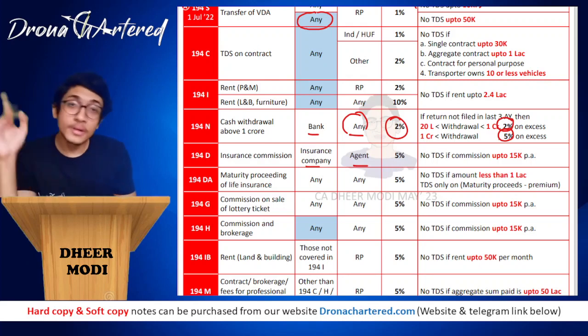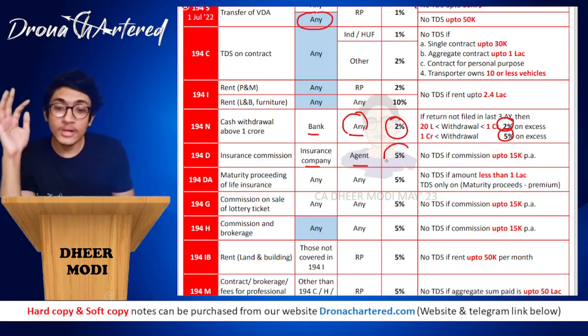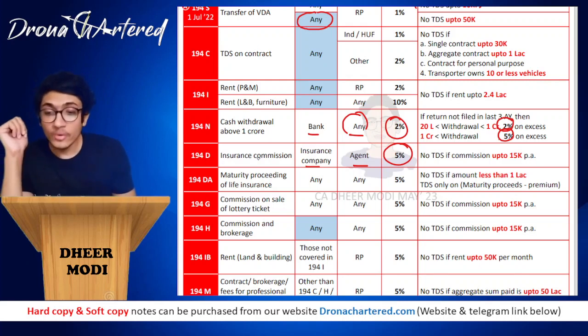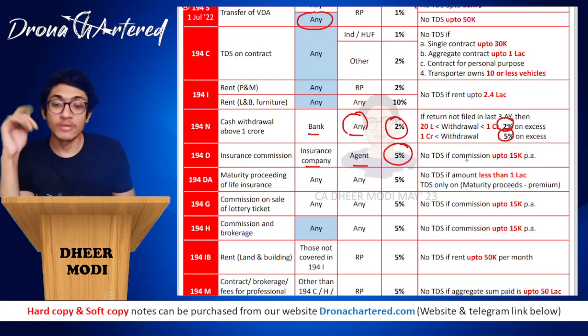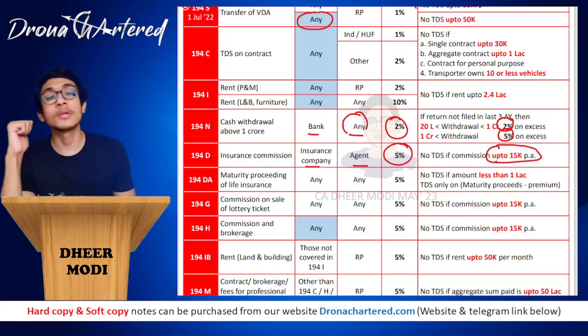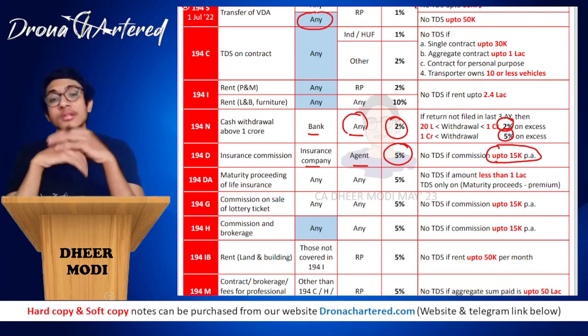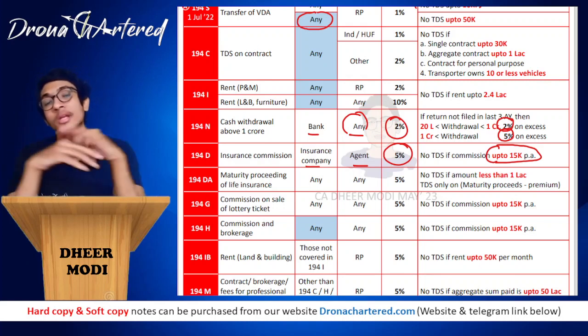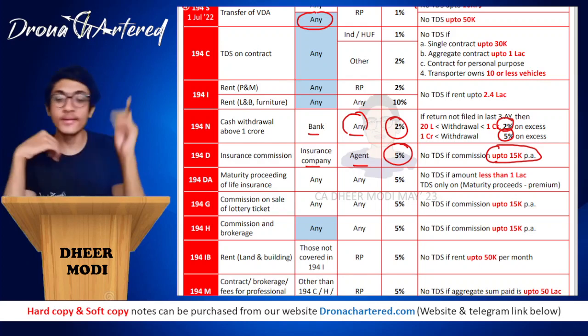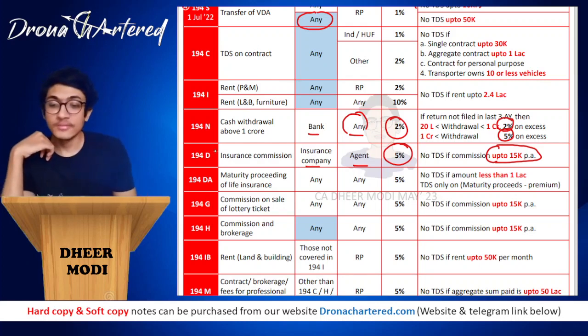Now our 1% rates are over, 2% rates are over. Now we are coming to our 5% range. Okay, so 194D, that is your insurance commission. TDS will be deducted at 5%. However, no TDS if commission is up to 15,000 rupees per annum. If the insurance agent is earning a mere 15,000 rupees per annum, then no need for TDS, no need for tax deduction. Clear? That is your section 194D.